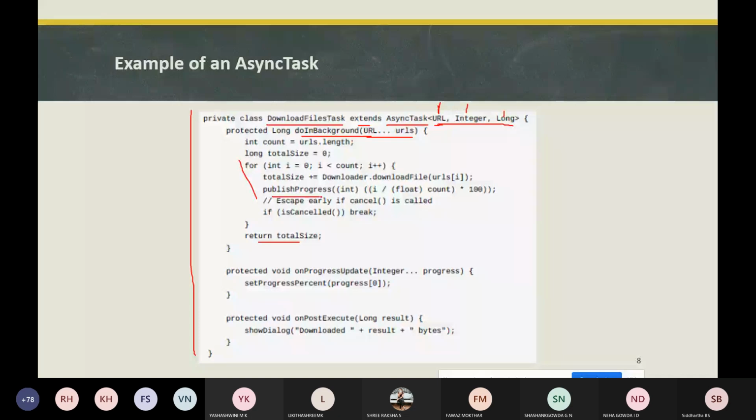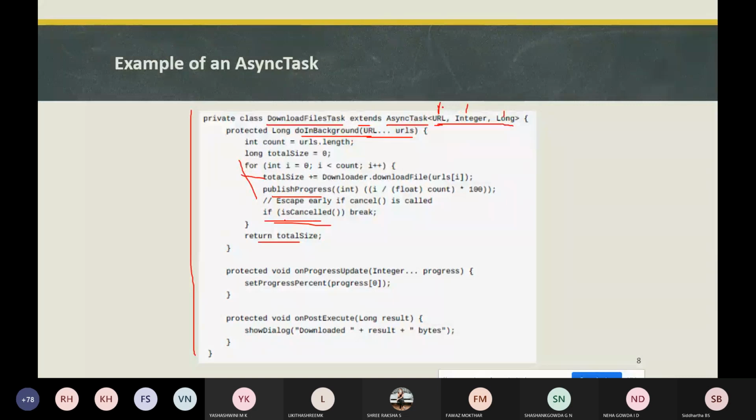To check whether the task is cancelled or not, we will be using the isCancelled method inside the for loop. To ensure that the task has been cancelled, or whether the system is still waiting for it, we use the isCancelled method within an if statement within the for loop.